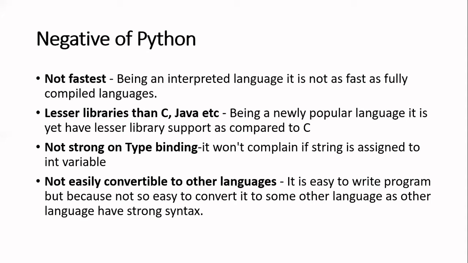If you compare C and C++, you can easily convert a C or C++ program to a Java program. But in the case of Python, it is not a 100% conversion. Sometimes you have to manually correct the syntax if you convert any program from Python to another language. So why is that conversion required? Sometimes there are hardware dependencies, so you cannot run certain programs on it. For example, if there is a program which can run only in C, but you have written your program in Python, then you might need to convert your Python program to a C program.